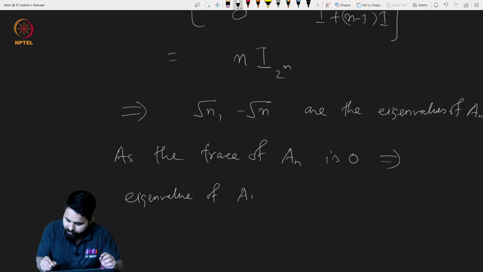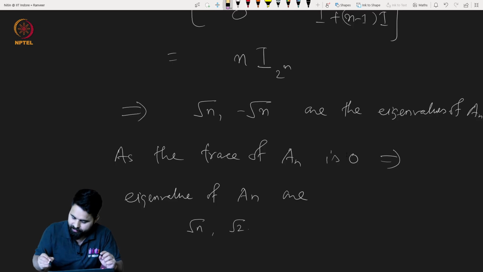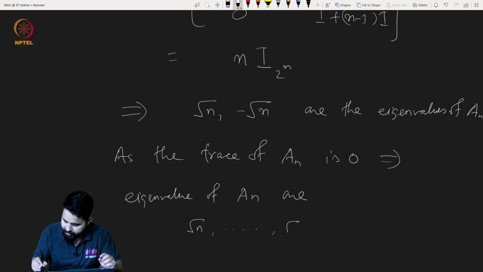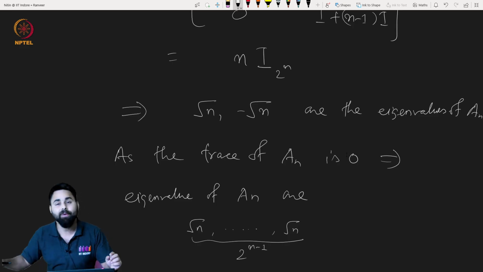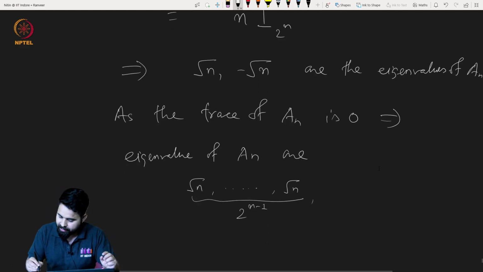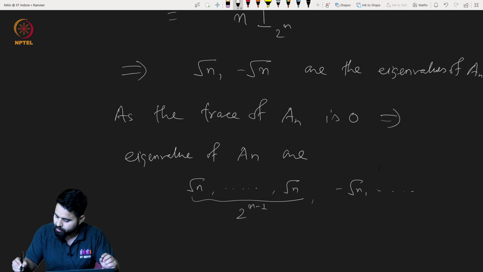So this implies that the eigenvalues of A_n are square root of n, comma, square root of n, let me write it just in dot form. Dot is square root of n with multiplicity 2 raised to power n minus 1. And the rest of the eigenvalues will be again, dot, minus square root of n, 2 raised to power n minus 1.